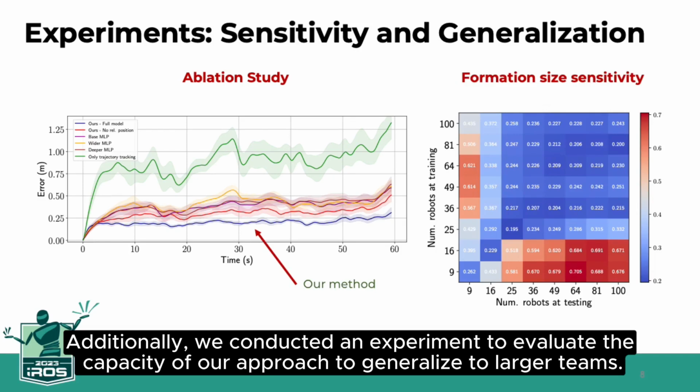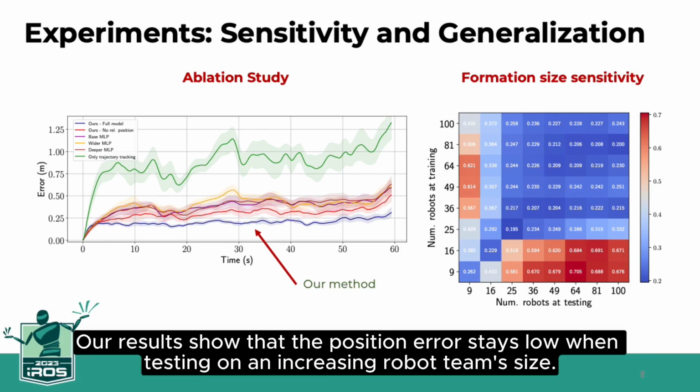Additionally, we conducted an experiment to evaluate the capacity of our approach to generalize to larger teams. Our results show that the position error stays low when testing on an increasing robot team size.